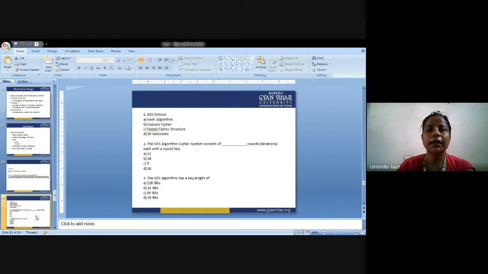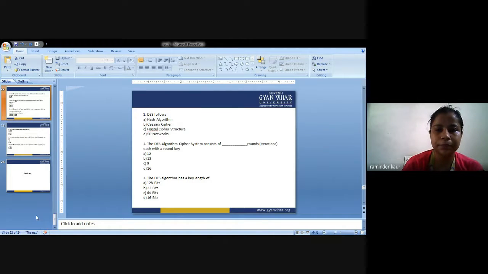Next, the DES algorithm cipher system consists of how many rounds, that is iterations, each with a round key: either 12, 18, 9 or 16. Next, the DES algorithm has a key length of 128 bits, 32 bits, 64 bit or 16 bit. You are supposed to tick any one answer.